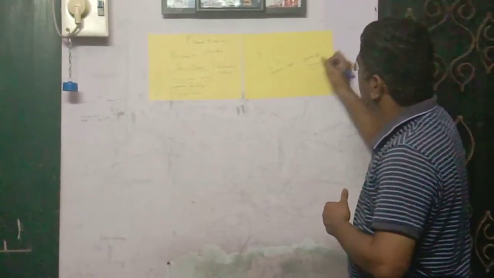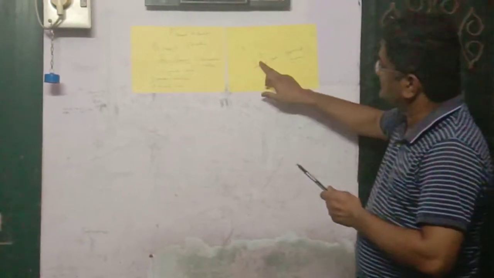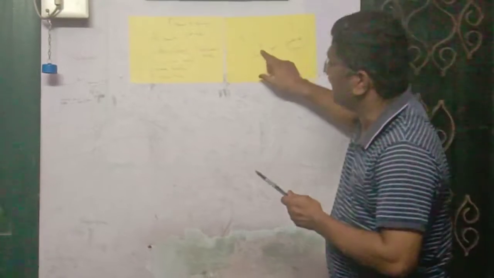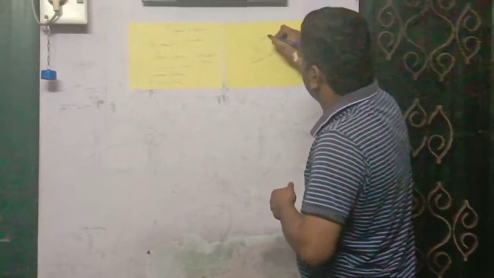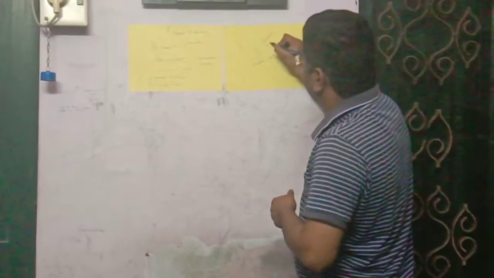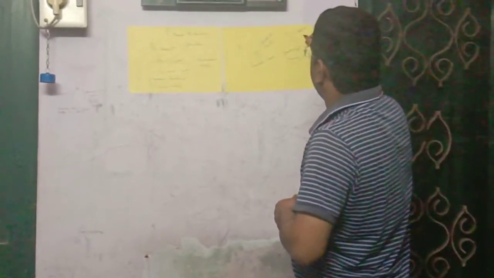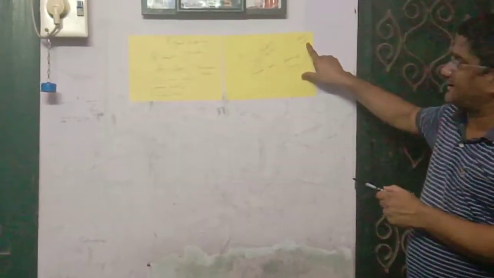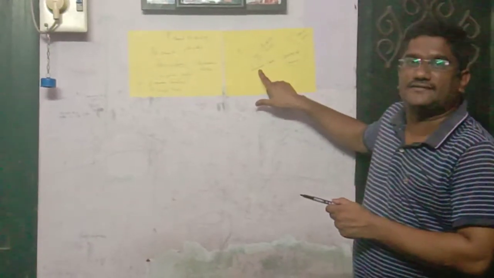Spending level of consumers is called y, the dependent variable. Here x is called the predictor variable, y is called the criterion variable. The dependent variable is called the criterion variable. The independent variable is called the predictor variable.